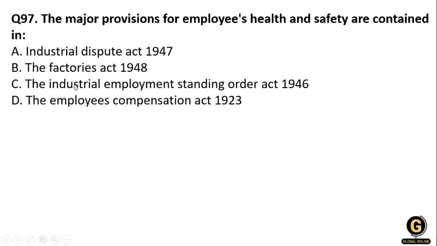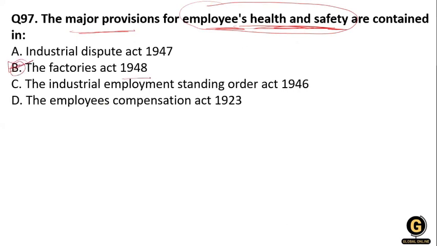The next one: the major provisions for employees' health and safety are contained in which Act? The Industrial Disputes Act 1947, Factories Act 1948, Industrial Employment Standing Orders Act 1946, Employees Compensation Act 1923. So you know that the provision for employees' health and safety is given in the Factories Act 1948.